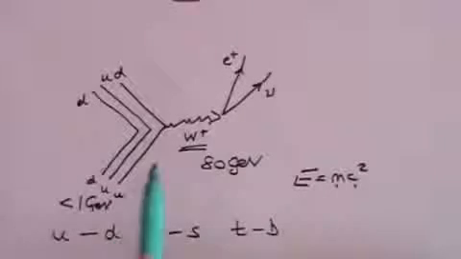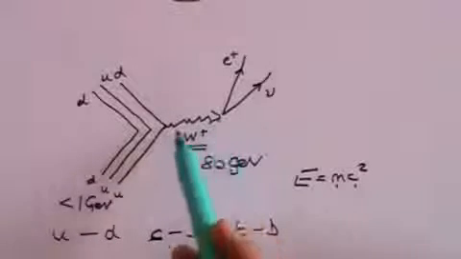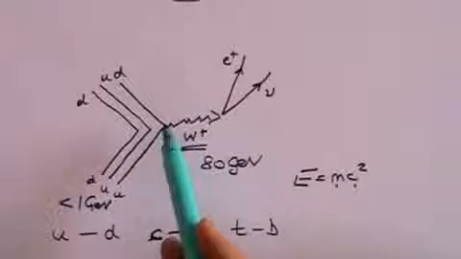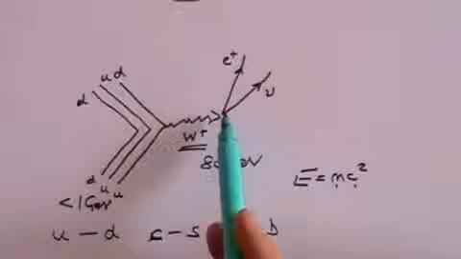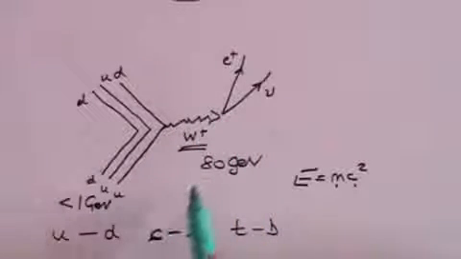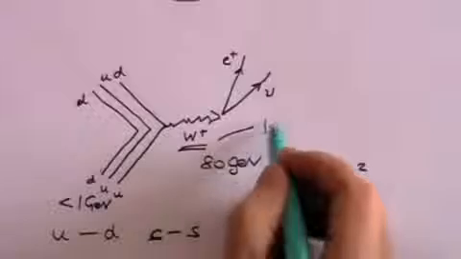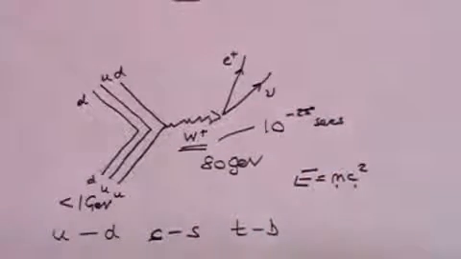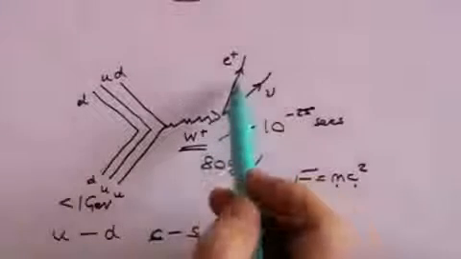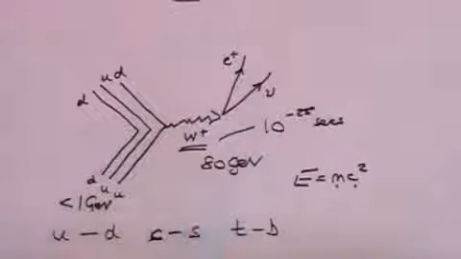And that's precisely what happens here: a W plus or a W minus boson borrows energy, as it were, from nothing, but they have to pay it back very, very quickly, and that's why a W plus and a W minus boson lasts for only about 10 to the minus 25 seconds before all that energy has to be paid back. And what is released is, of course, the relatively small positron and neutrino. We can now move on to look and see what is happening within the protons and the neutrons.